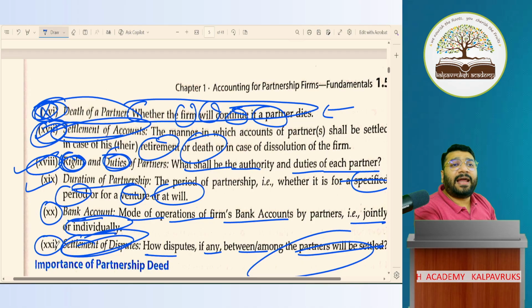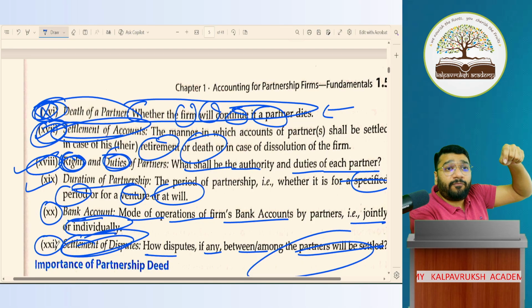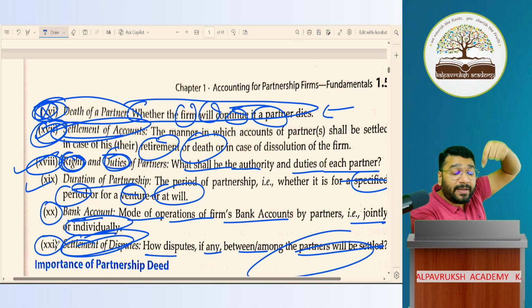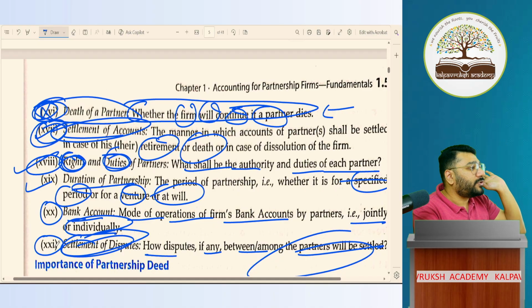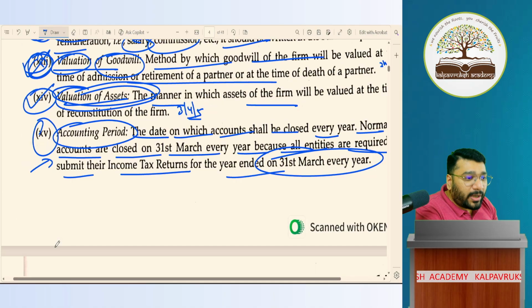Now he's asking, sir, if rights and duties of partners are not mentioned in the agreement, what will happen? Then the rights and duties of partners as mentioned in the law will come into force. So what the rights are as per law is what I'm going to discuss next.